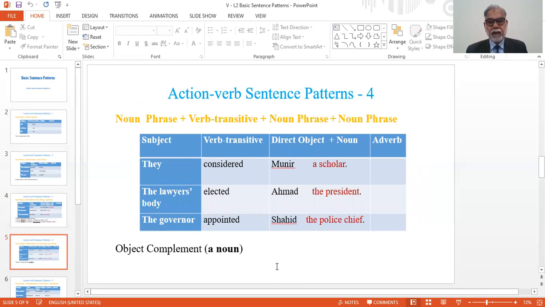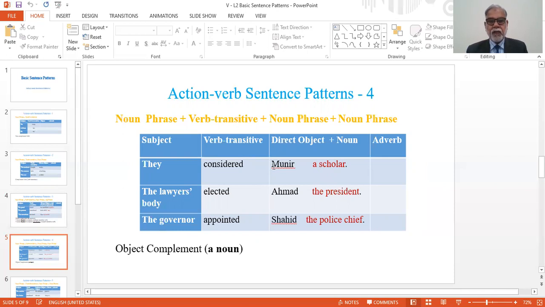Next pattern is noun phrase, then verb transitive, then noun phrase, then noun phrase. From the previous examples in which the direct object was followed by an adjective.